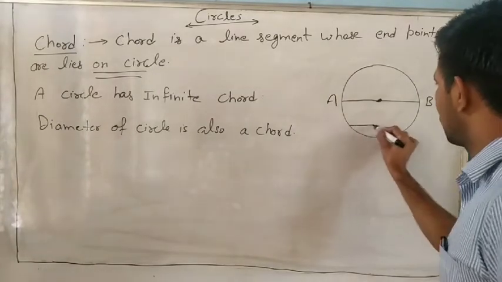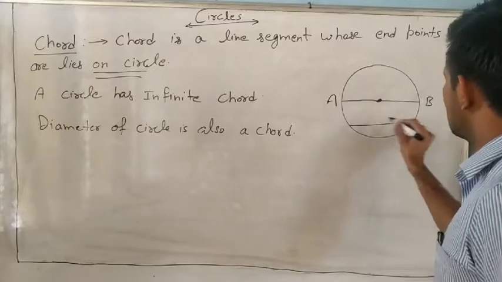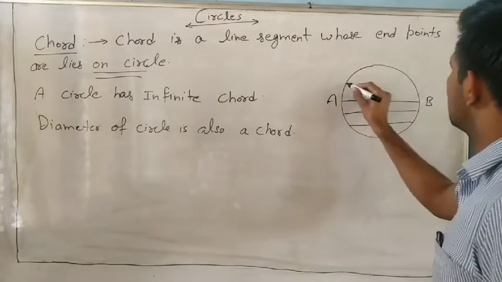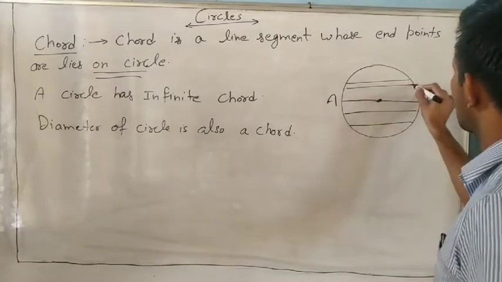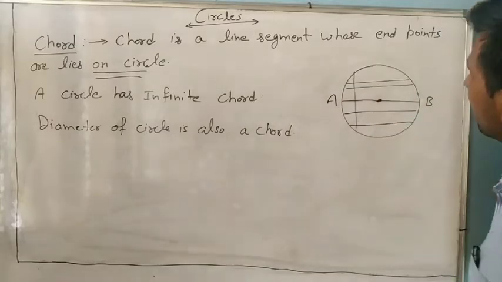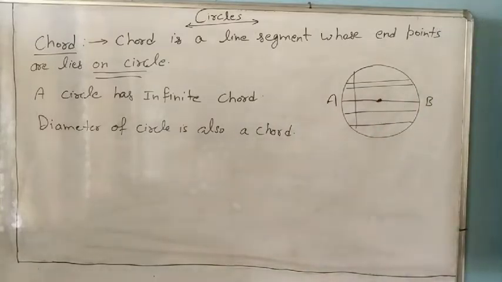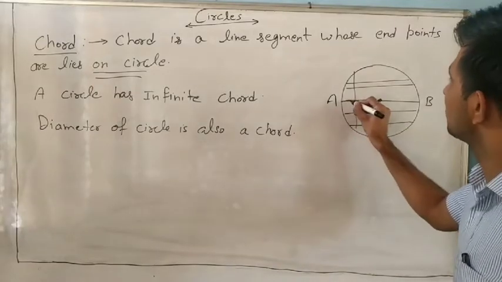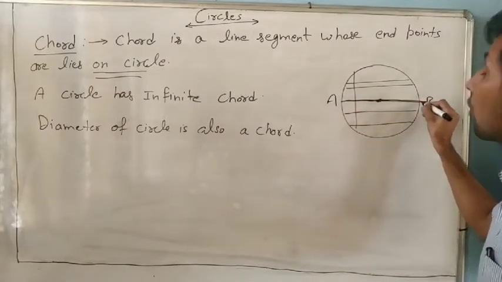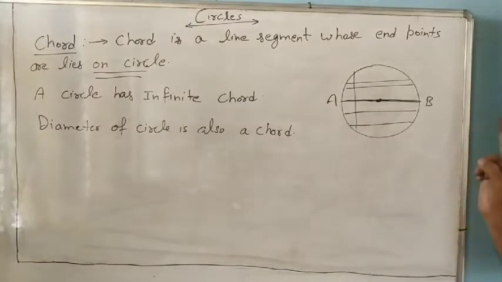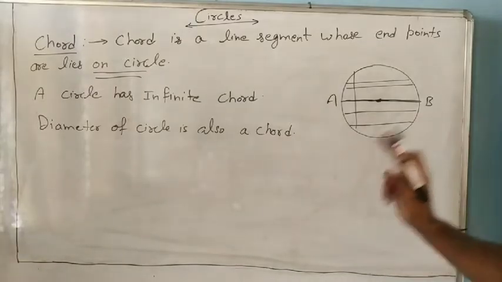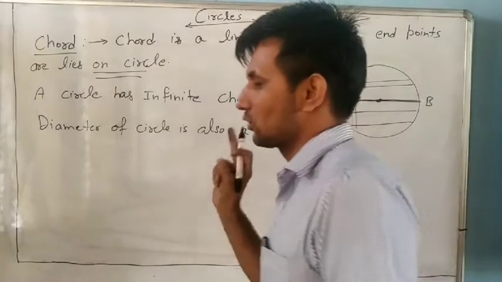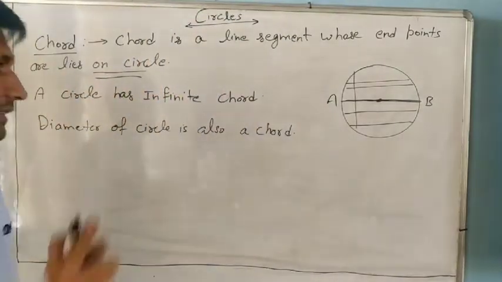This one is also a chord, and this one, and this one. So tell me, which one is the longest chord? We observe that the line which passes through the center is the longest chord. So it means the diameter is always the longest chord of any circle.